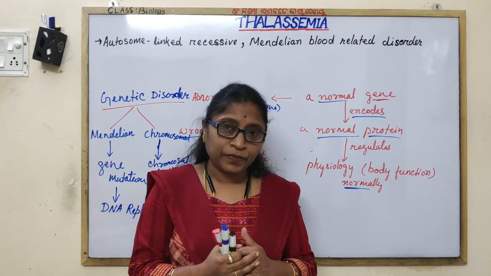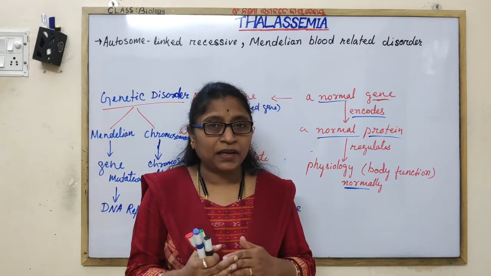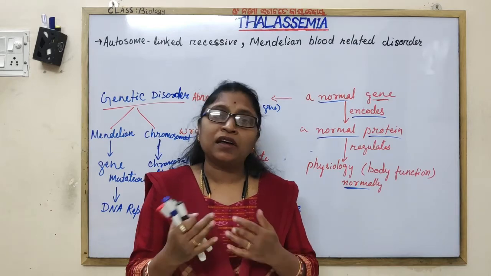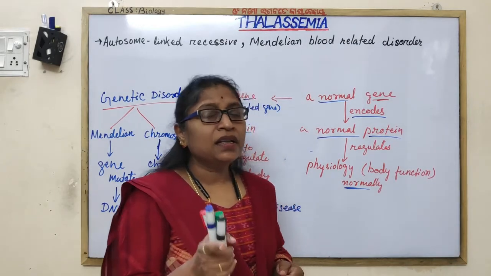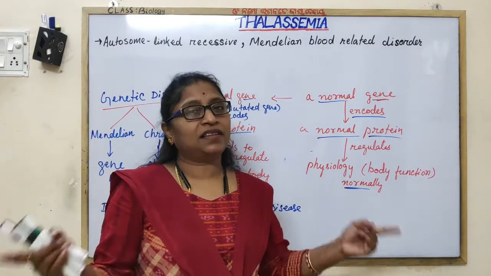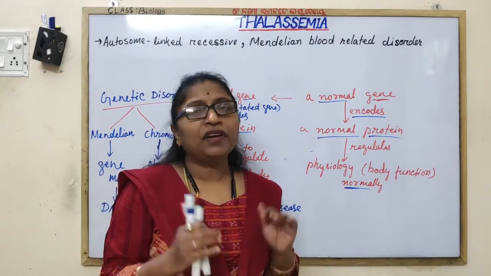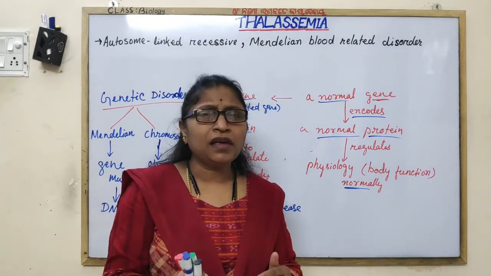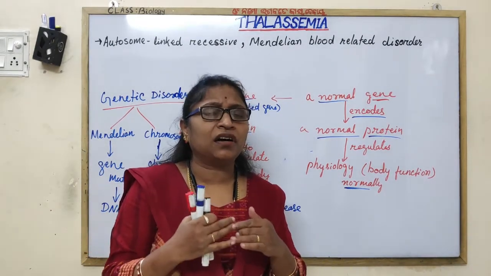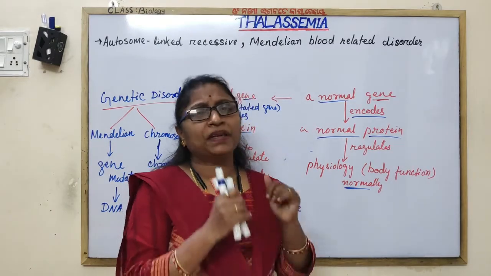Its expression is suppressed by the normal gene. That's why the mutant gene is considered the recessive gene or recessive allele. The allele is nothing but a gene, the alternate form of the gene.